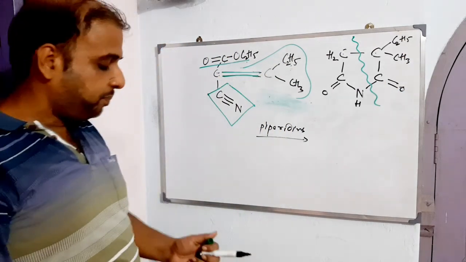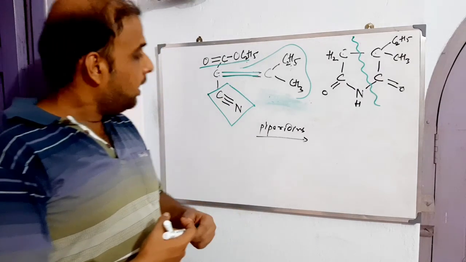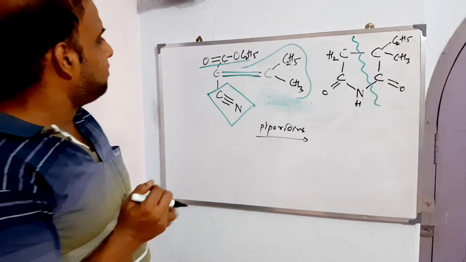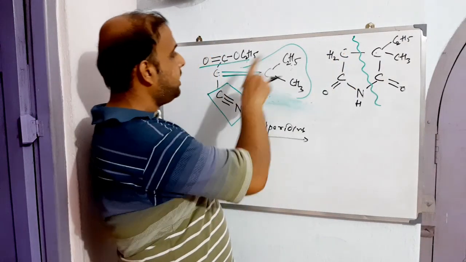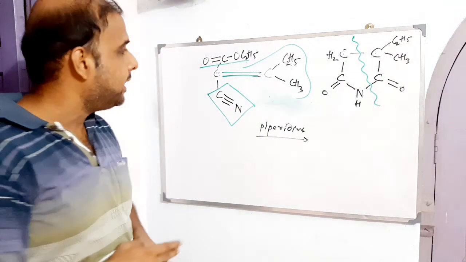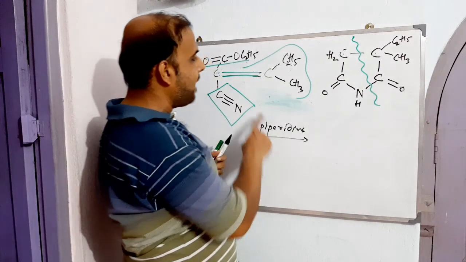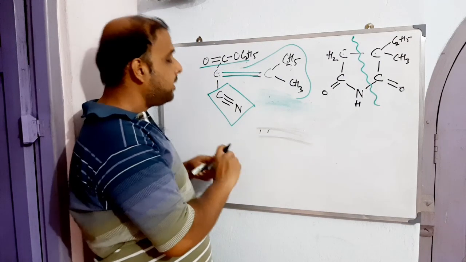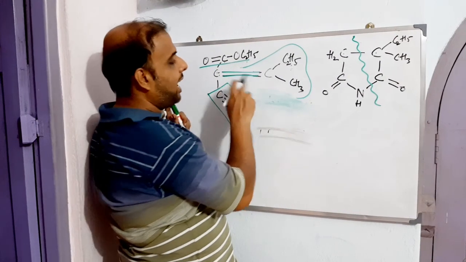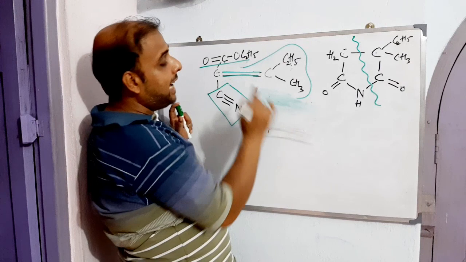Now what next? The next step is that we have to remove this double bond. The double bond is not there. So how can this be removed actually? The removal can be done. So we have got the first intermediate. This one is the first intermediate. Now let's see how the other end, the double bond, can be removed.